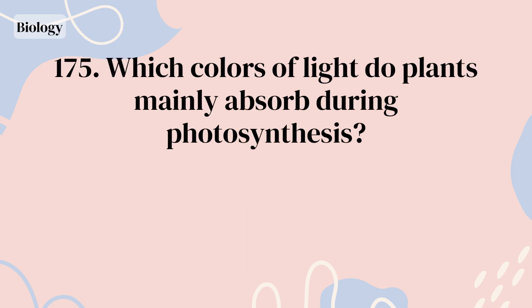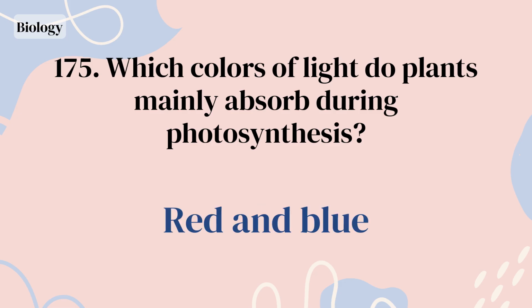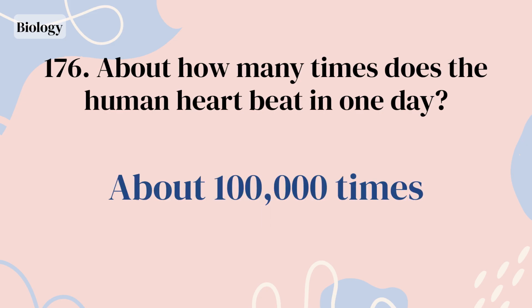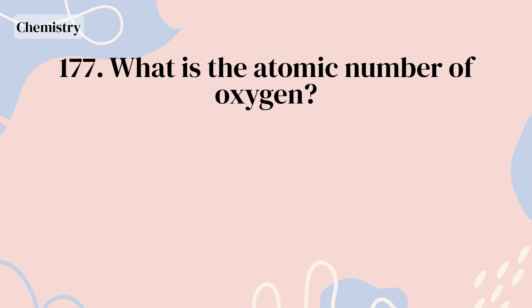Which colors of light do plants mainly absorb during photosynthesis? Red and blue. About how many times does the human heart beat in one day? About 100,000 times. What is the atomic number of oxygen?